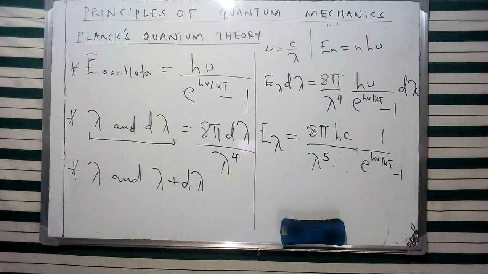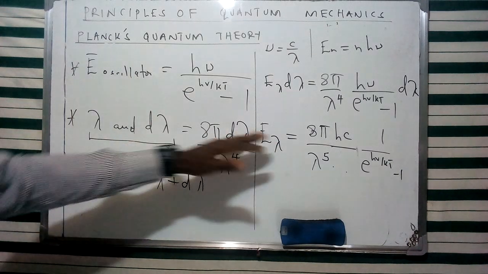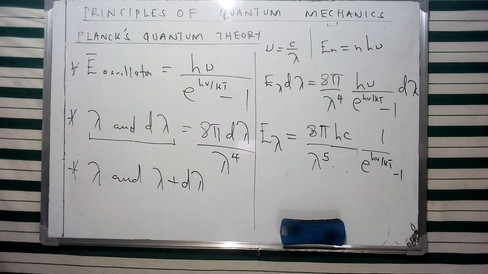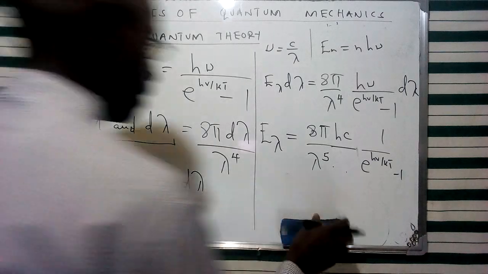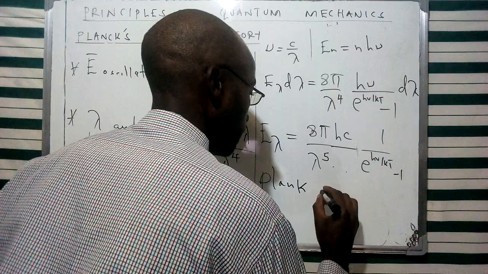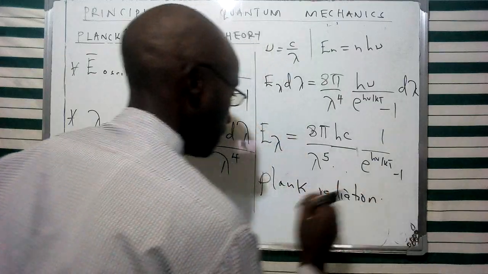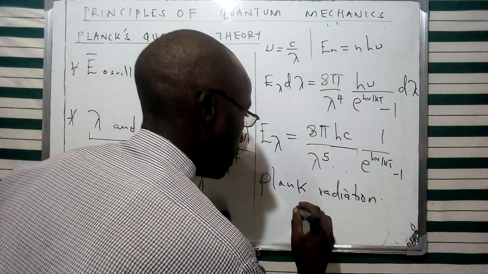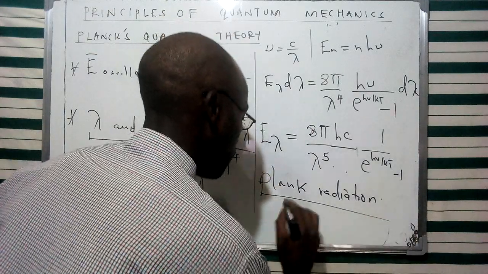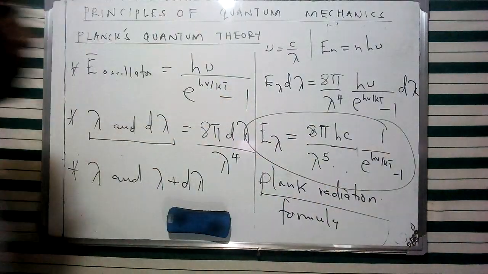Now, I presume that we have understood the various hypotheses that were advanced by Max Planck, and the culmination into Planck's radiation law, which, as I said, finds wide application in various areas, especially the various ranges of radiation under the black body. So this is Planck's radiation formula. Of course, we're going to come across it, as I've said.